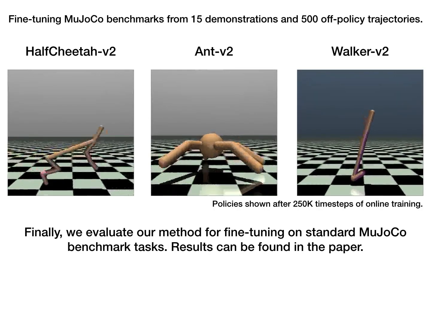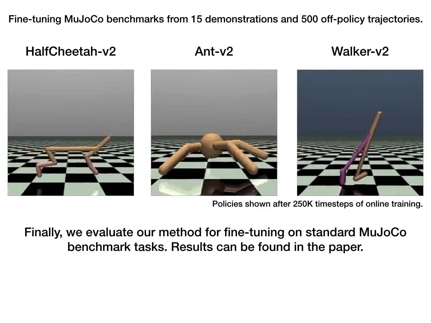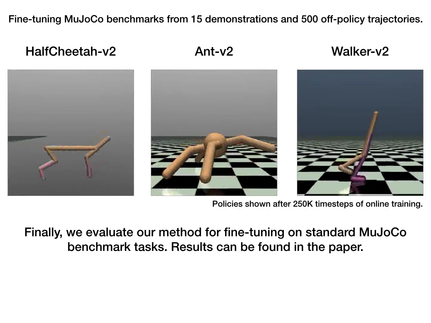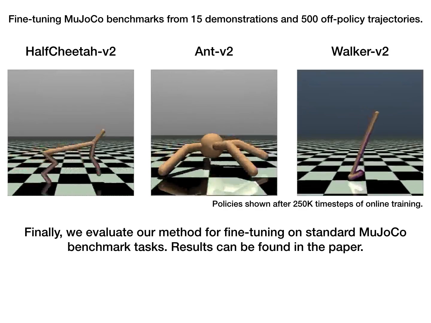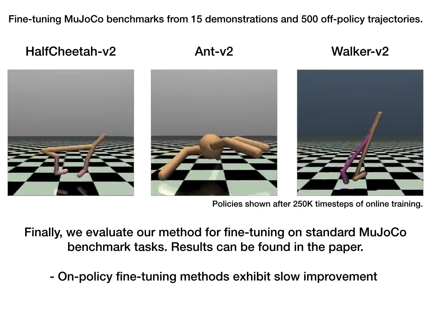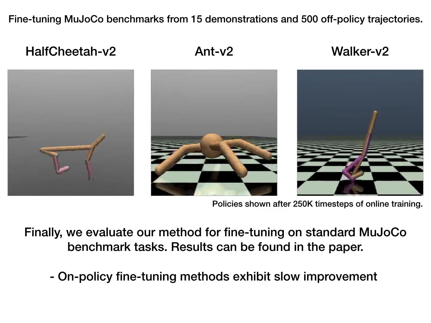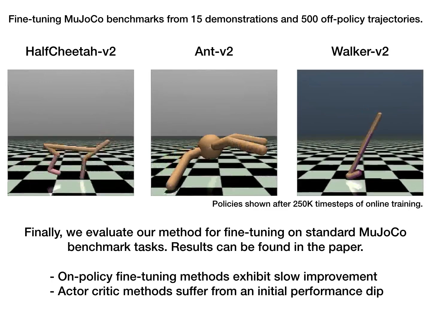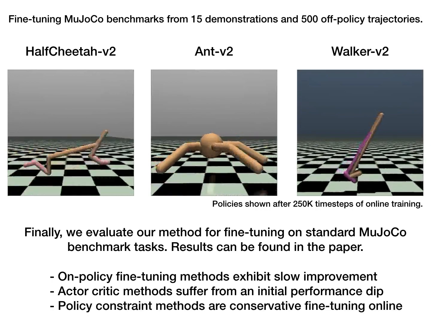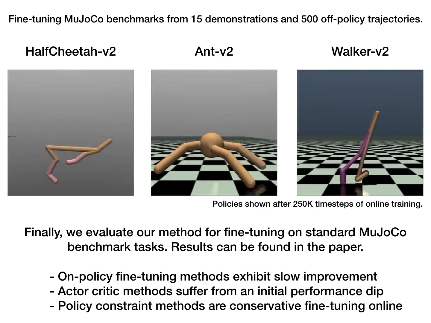Finally, we evaluate our method for fine-tuning on standard MuJoCo benchmark tasks. Results can be found in the paper. Across these three tasks, we observe the same trends, that relative to AWAC, on-policy fine-tuning methods exhibit steady but slow improvement, actor-critic methods suffer from an initial performance dip, and policy constraint methods are too conservative when fine-tuning online.